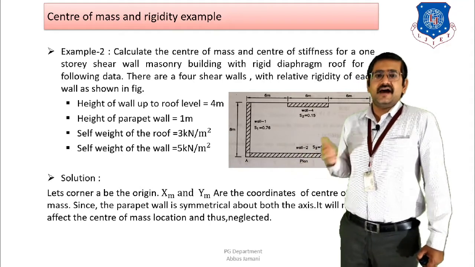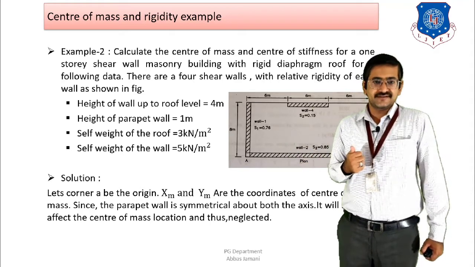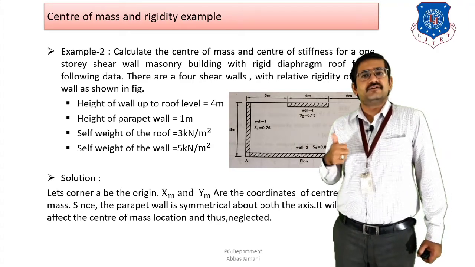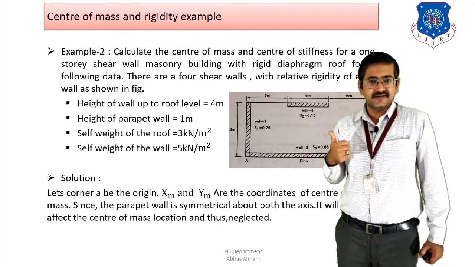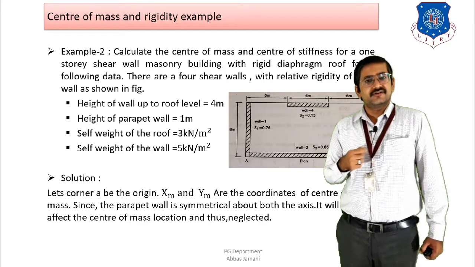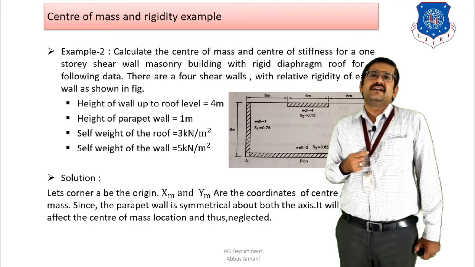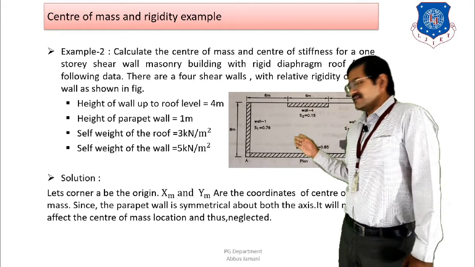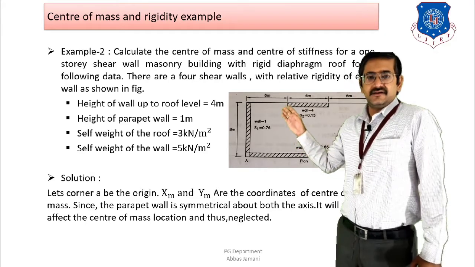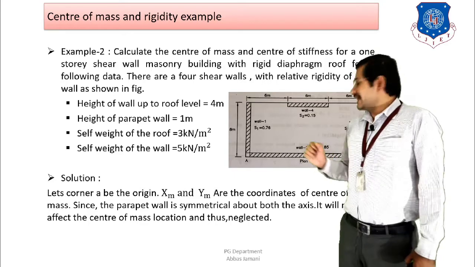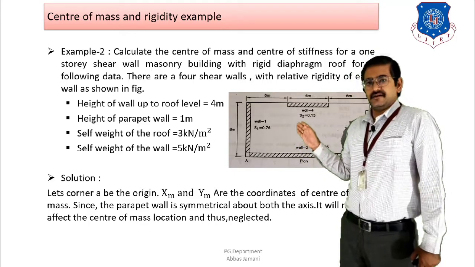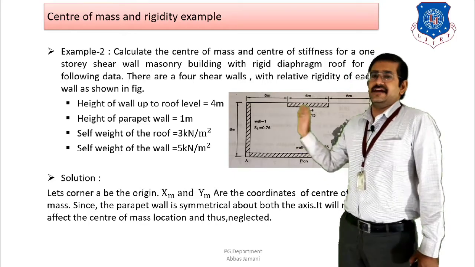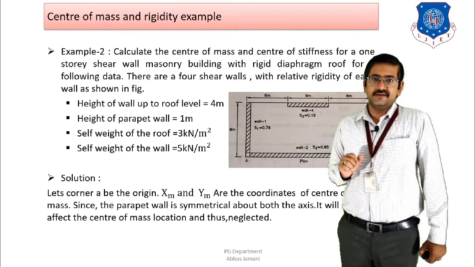Right? The height of the wall up to roof level is 4 meters. The height of the parapet wall above the roof level is 1 meter. Self-weight of the roof is 3 kilonewton per meter square and self-weight of the wall is 5 kilonewton per meter square. And if I look at the plan, then 18 meters by 8 meters is the plan area and 4 walls are shown, that is wall 1, wall 2, wall 3 and wall 4. Right? All the 4 walls are shown.